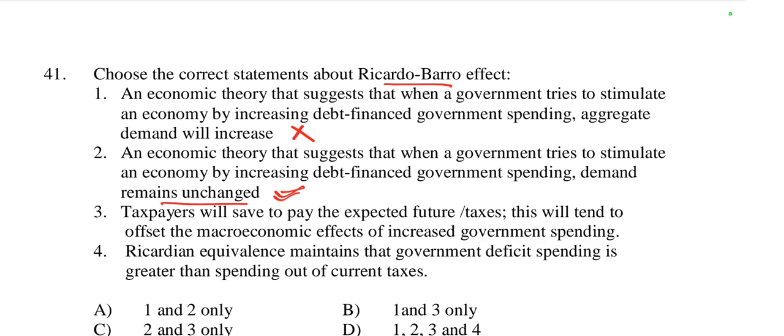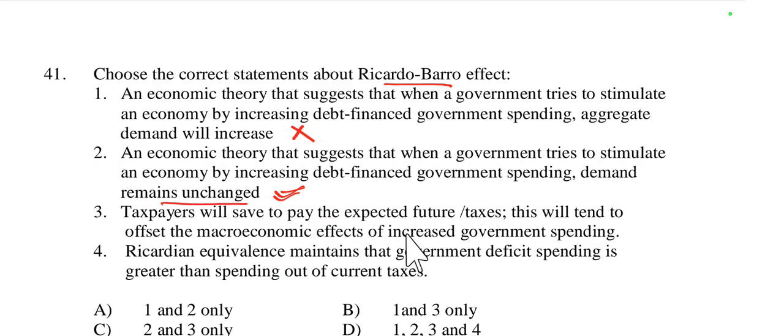Then next, we have to analyze statement 3. Statement 3 is: taxpayers will save to pay the expected future taxes. This will tend to offset the macroeconomic effect of increased government spending. This statement aligns with Ricardian equivalence.